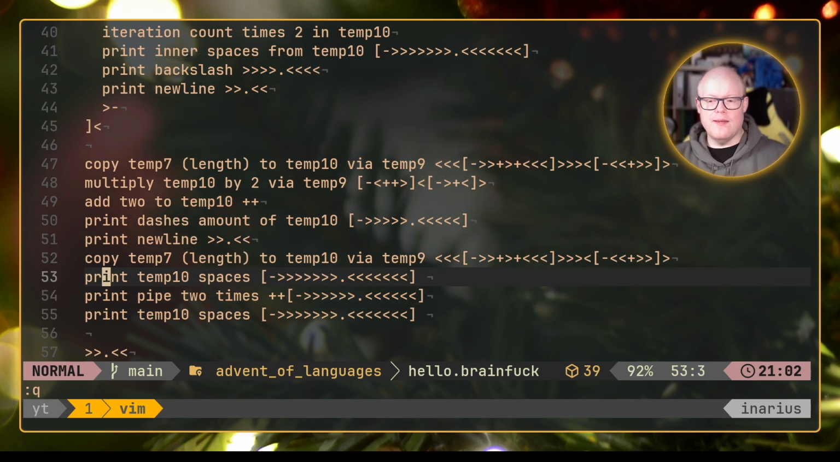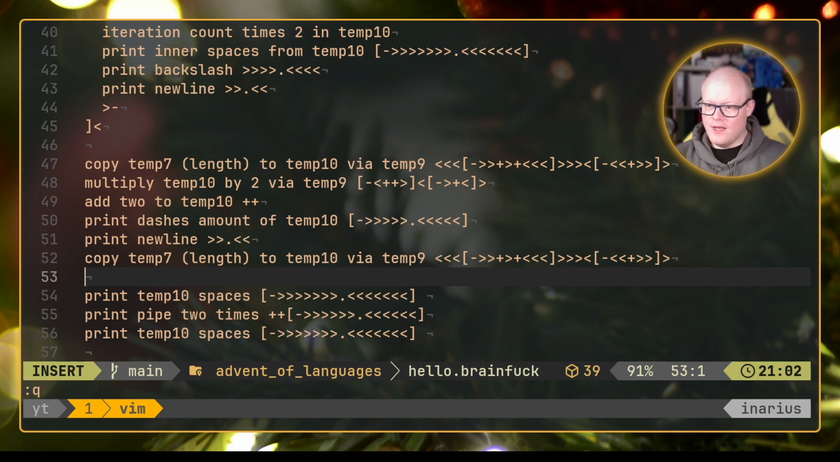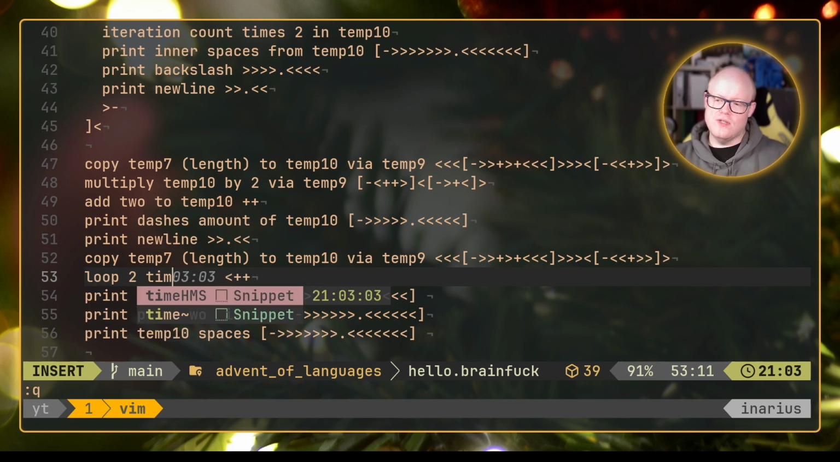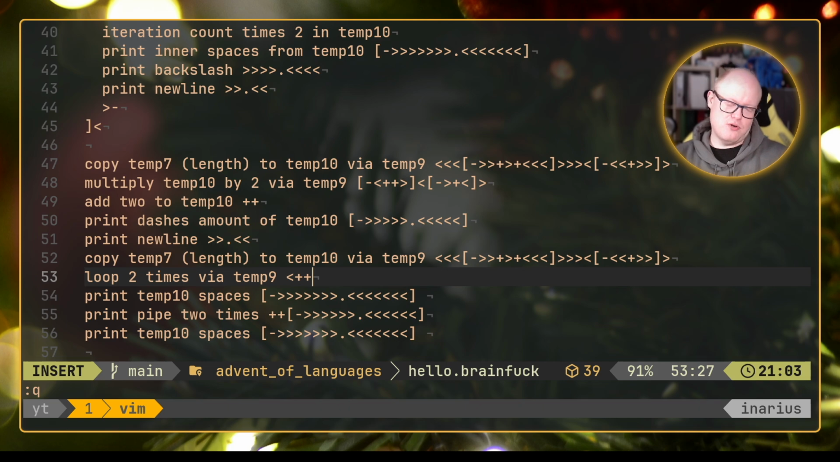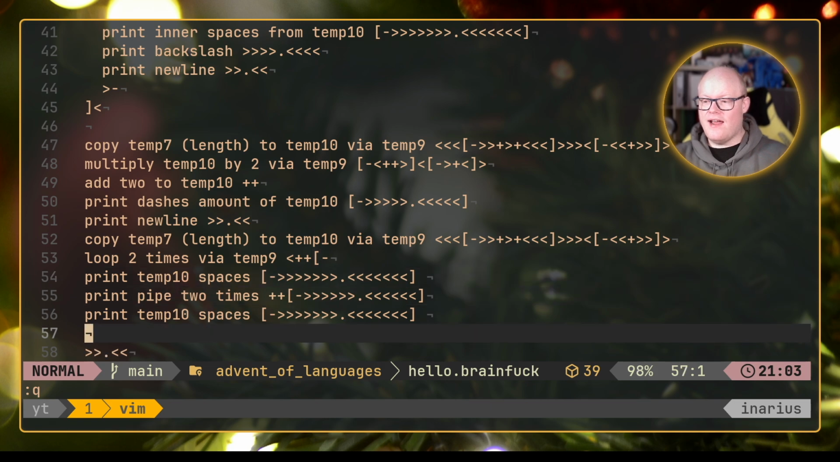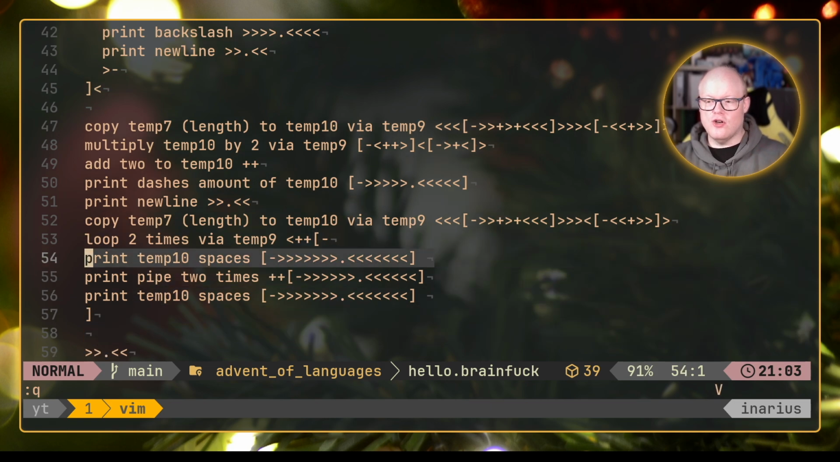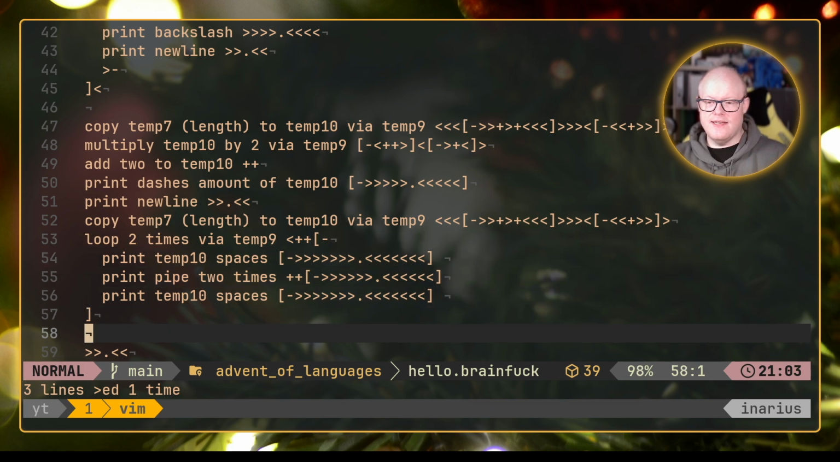However, we need that 2 times, don't we? So what we can do is prepare another variable there, for example, temp 9 here. So prepare temp 9 with 2. And what we do there is we go back 1, so we are at temp 9. Then we do plus plus. Or we could do something like loop 2 times via temp 9. That is probably more what we want to do here. Then we go ahead, we subtract 1 here, and we put everything of that into a loop, because we did not use temp 9 in here. We should be fine, and this should be executed 2 times.